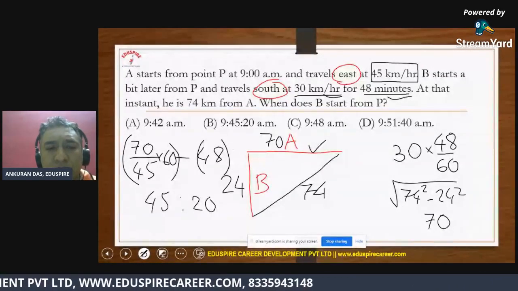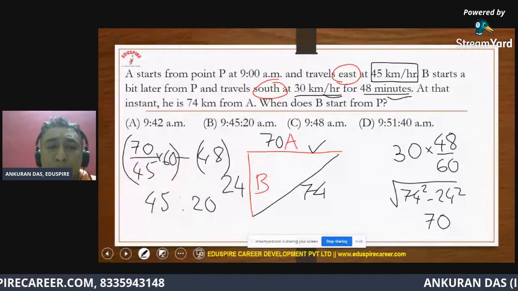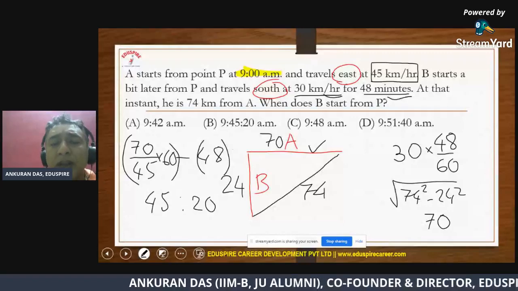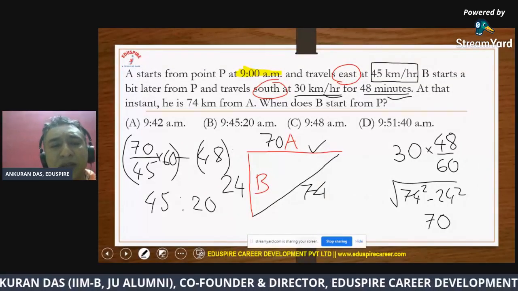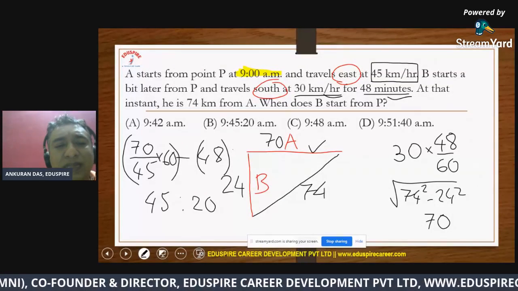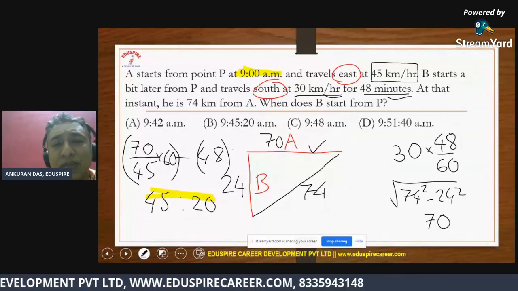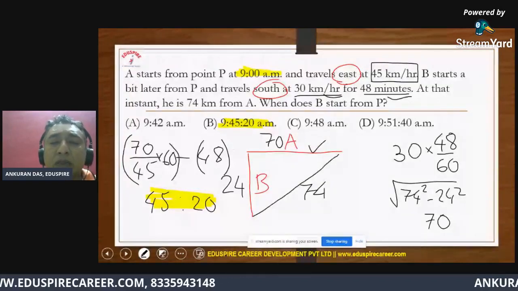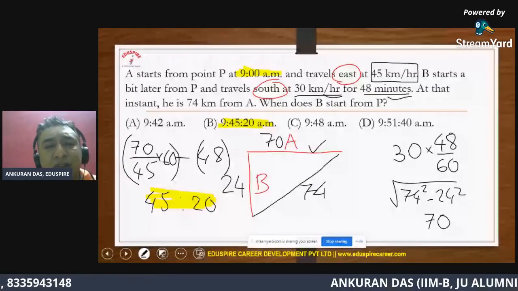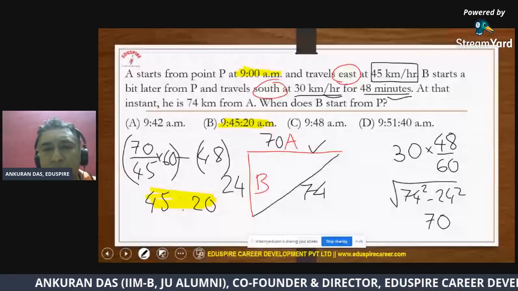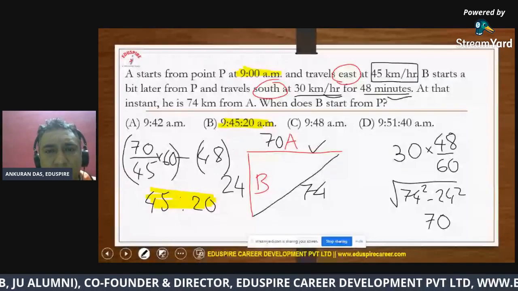If I know that A has started at 9 o'clock in the morning, definitely we know B has started 45 minutes 20 seconds later than A, which means the time at which B starts. That is the question they have asked. So that will be 9:45:20, which is option B. That is your answer to this question. I hope that was pretty clear in front of you.